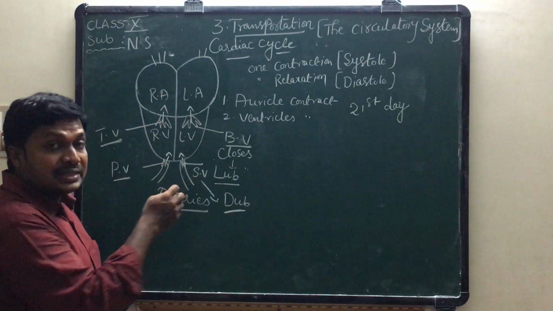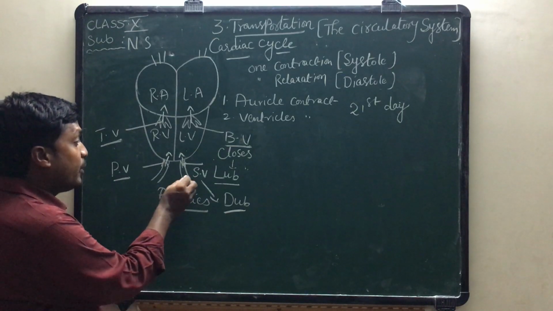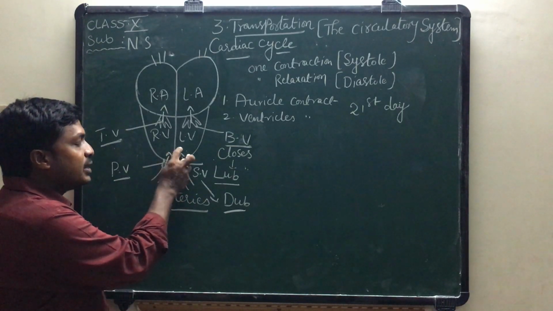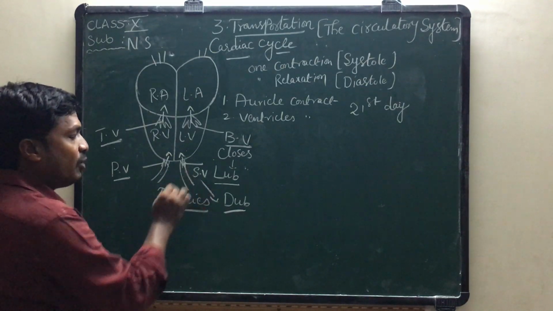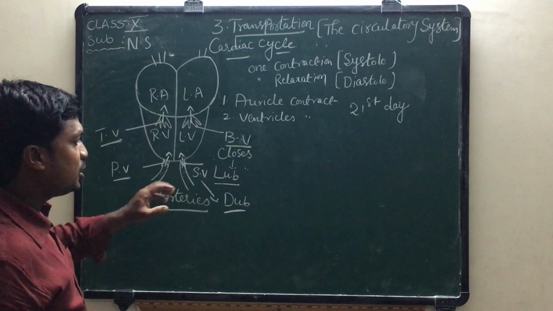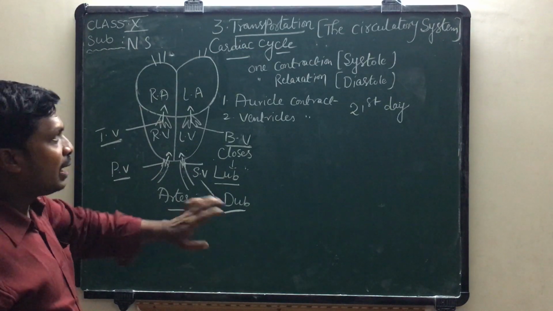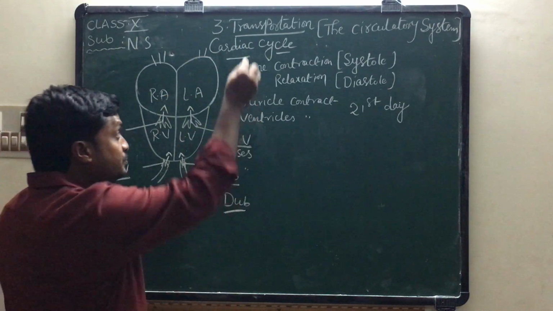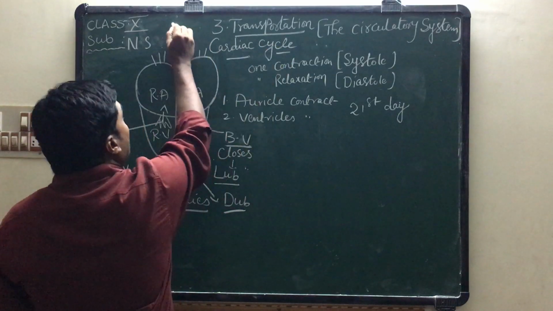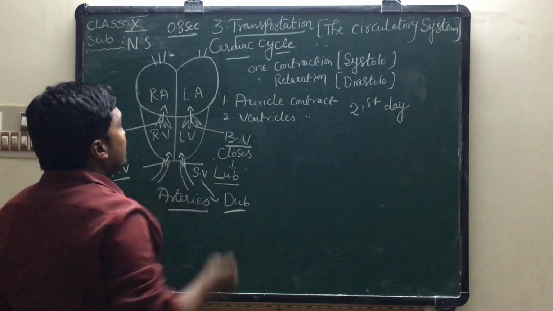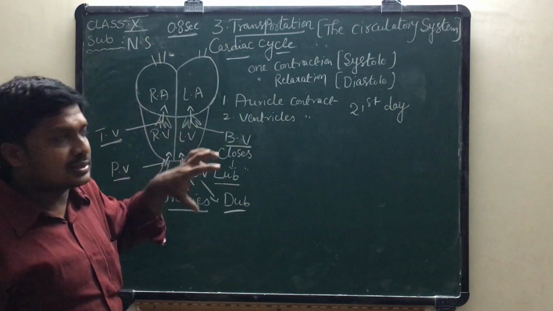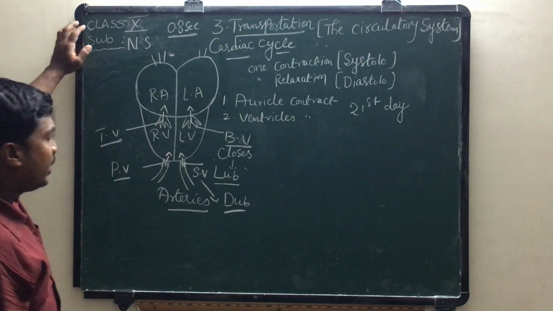During this time, some amount of blood wants to escape from the arteries to the ventricles. Here also we can find valves known as the pulmonary valve and the systemic valve, which close forcefully and produce a dull sound called dub. Lub dub is equal to one cardiac cycle. The time required for the total cardiac cycle is 0.8 seconds.